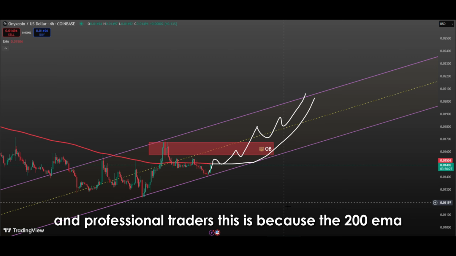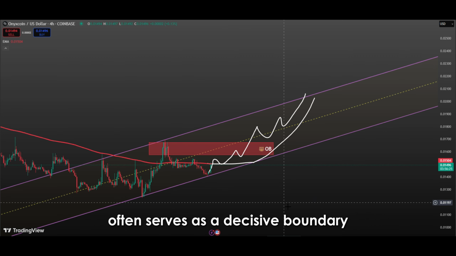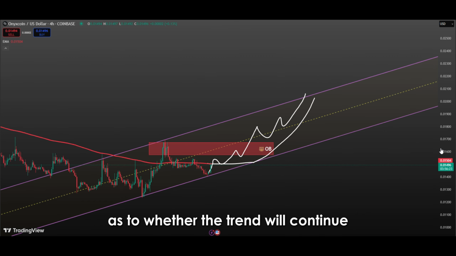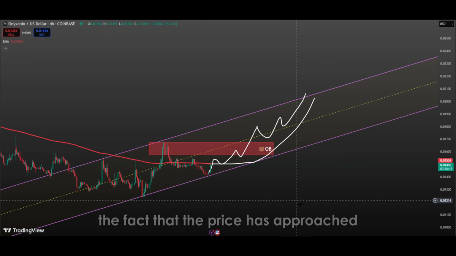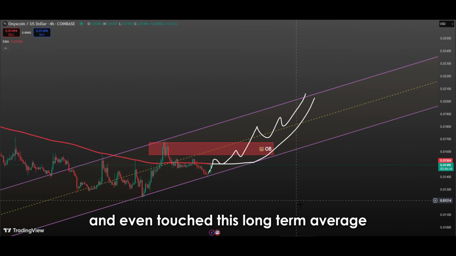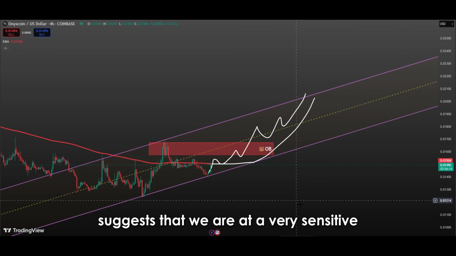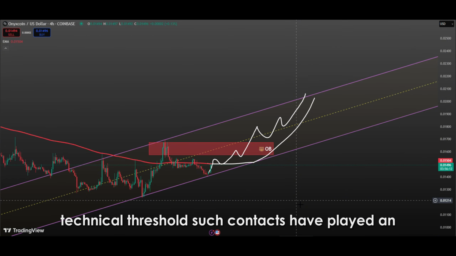This is because the 200 EMA often serves as a decisive boundary as to whether the trend will continue or signal a possible reversal. In the current situation, the fact that the price has approached and even touched this long-term average suggests that we are at a very sensitive technical threshold.